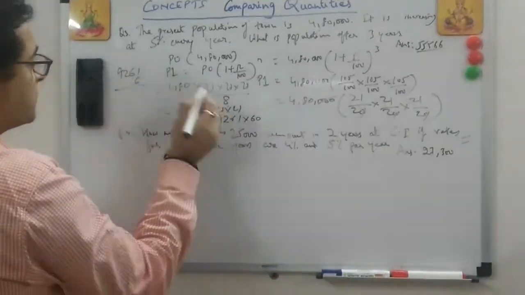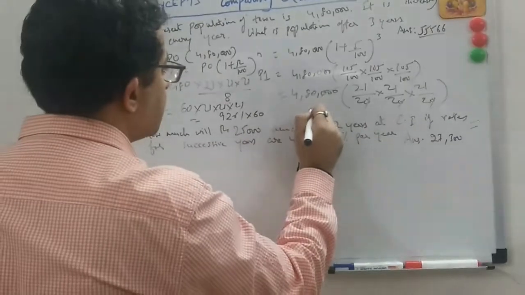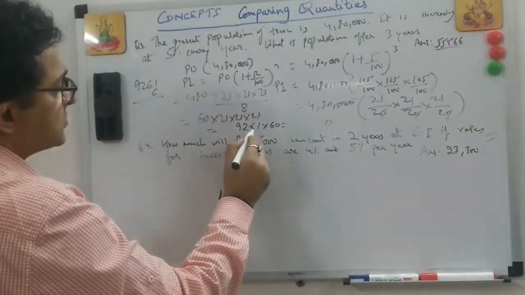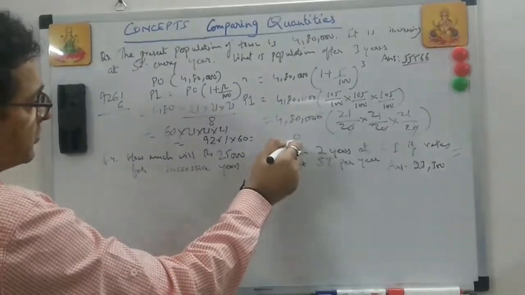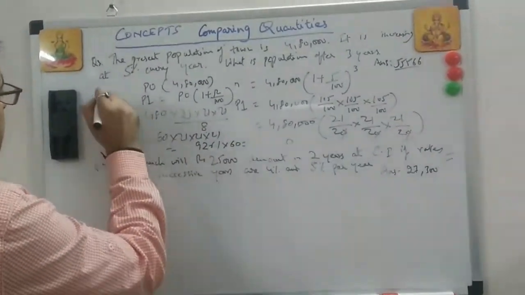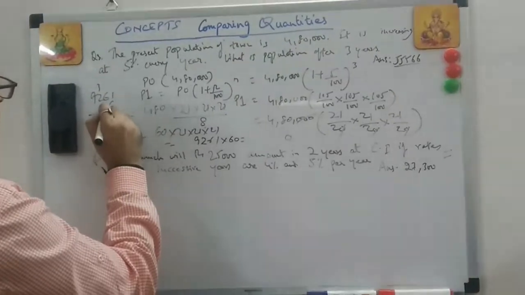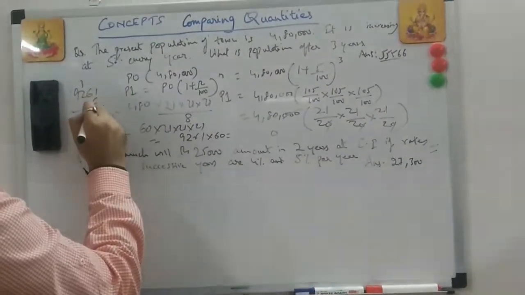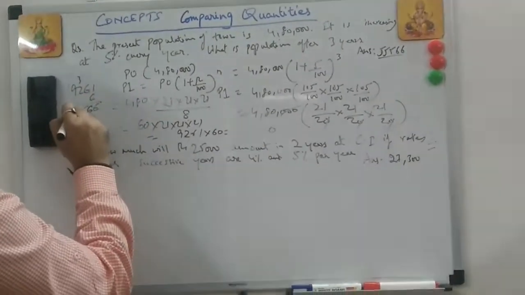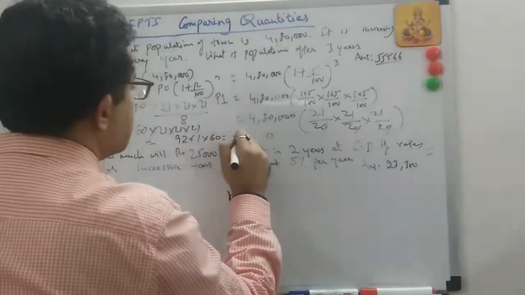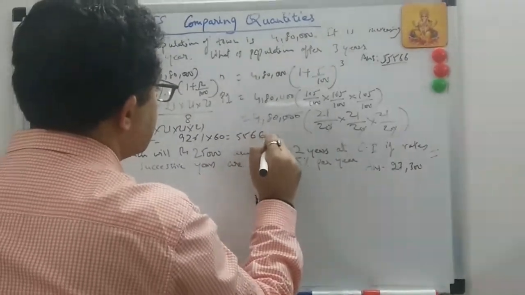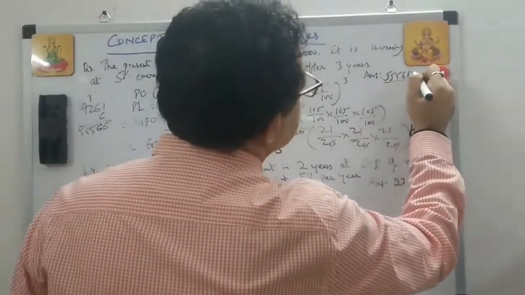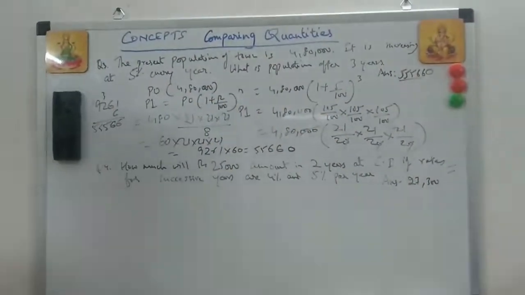Which is 2 by 6. One will add 0 then in the end. Let's take the 0 initially. So I'm doing 9261 into 6. Then the 0 is already placed. We got 60. 6 into 1 is 6, 6 into 2 is 12, 6 into 9 is 54, plus 1 is 55. 55566 and 0. I think the answer should be 555660. Okay, fine. So this is correct.